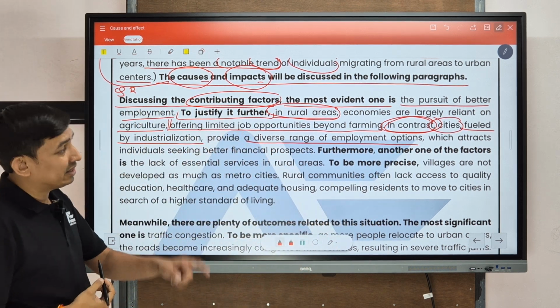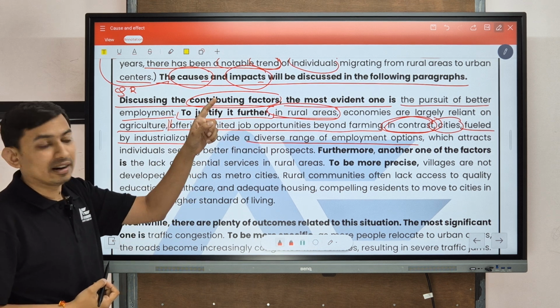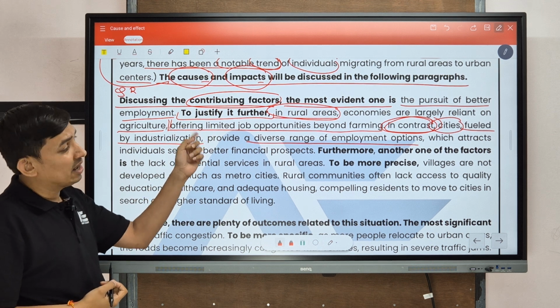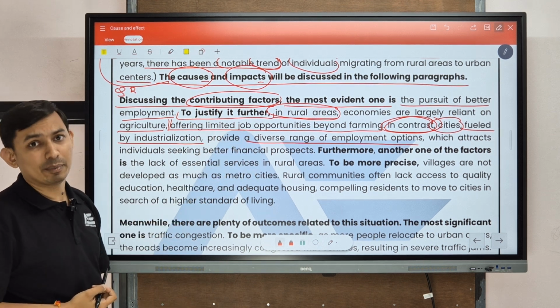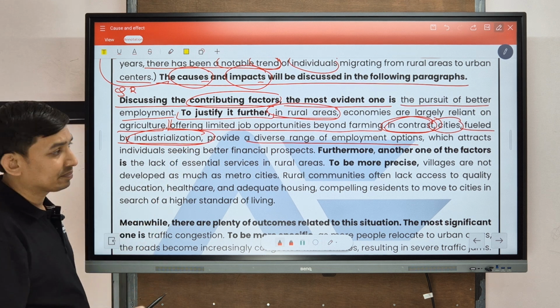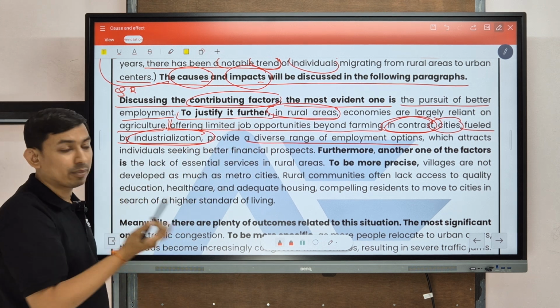First, we have mentioned that in rural areas there is a lack of job opportunity, but in cities there is a diverse range of employment options. Why? Because of industrialization. So what? Which attracts individuals seeking better financial prospects.